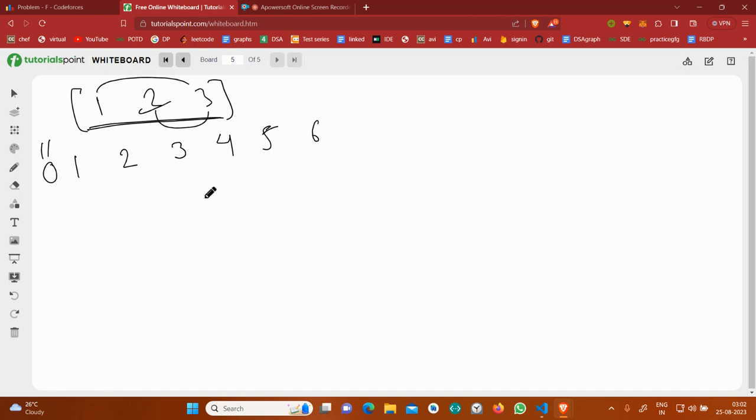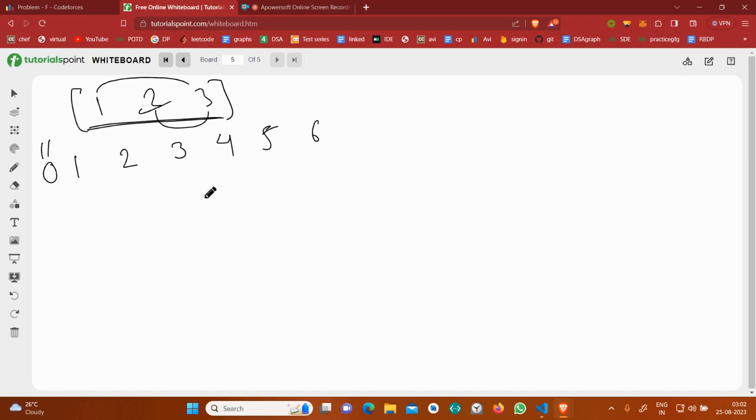Suppose you have been given 1, 2, and 3, and now you have been asked what are the possible sums. By observing, you can see that 1 is possible, 0 is possible if you have not chosen any element in that subset. 2 is also possible if you just choose 2, and 3 is also possible. Then 4 is also possible if you choose 1 and 3. Then 5 is also possible if you choose 2 and 3, and 6 is also possible if you choose all of them.